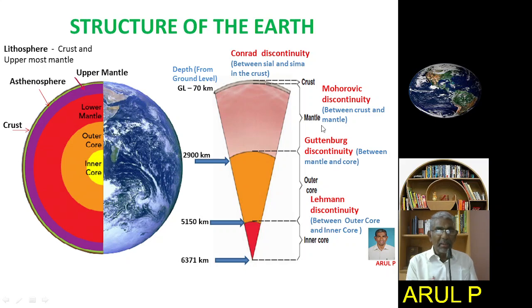So, four discontinuities are present inside the earth. One is the Conrad discontinuity between the Sial and Sima layers, another is the Mohorovicic discontinuity between the crust and the mantle, another is the Gutenberg discontinuity between the mantle and the core, and the fourth is the Lehmann discontinuity between the outer core and inner core.